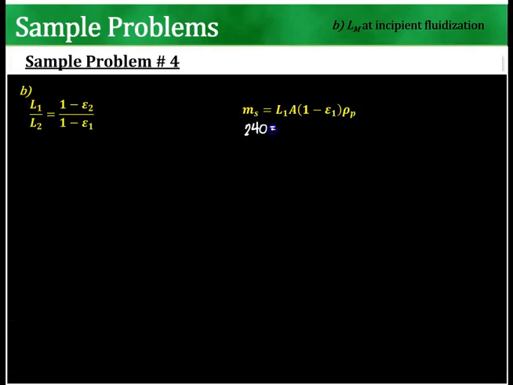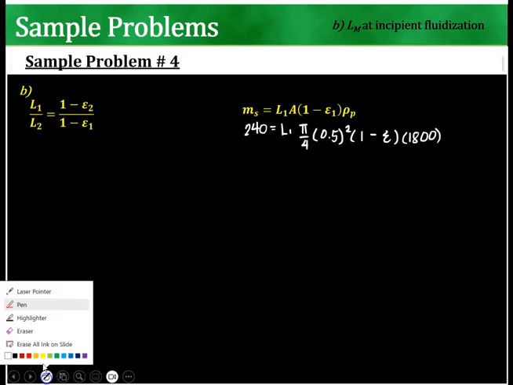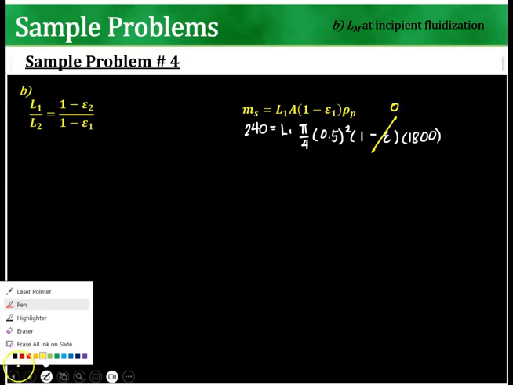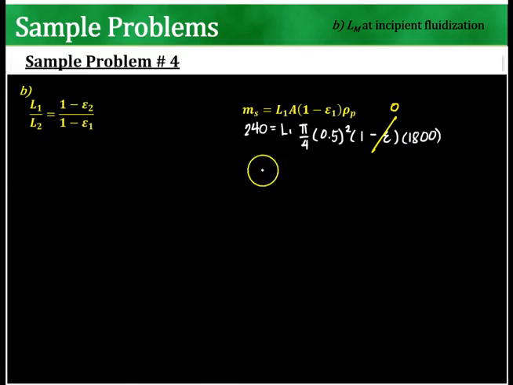So 240 is, we don't know what L1 is, and then pi over 4, 0.5 squared, and then this is 1 minus E, and then the density of the particles. The thing is, just before it fluidized, I can consider that to be acting as a single solid. So if it's acting as a single solid, this one is 0. Therefore, you'd be able to solve for your L1.